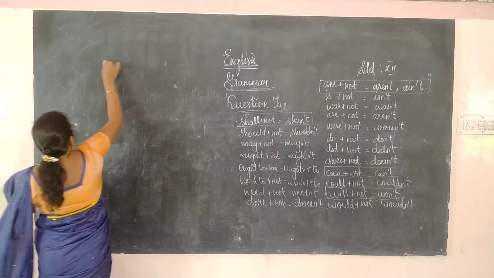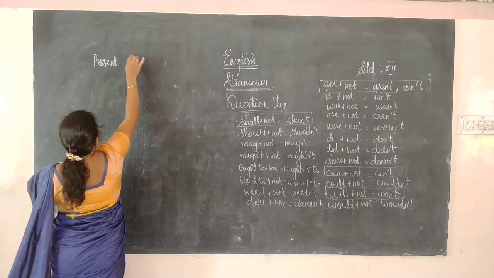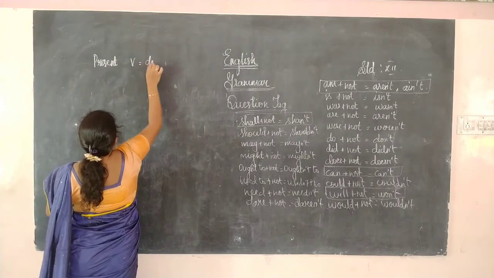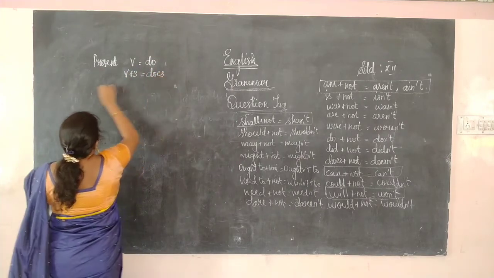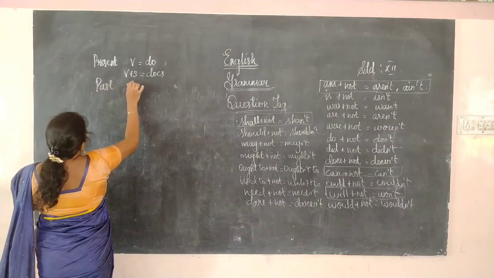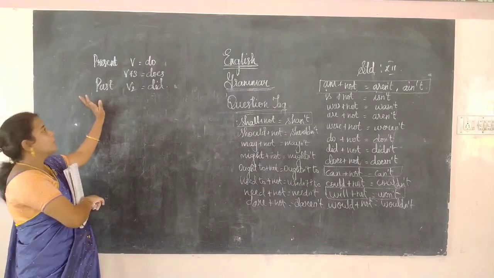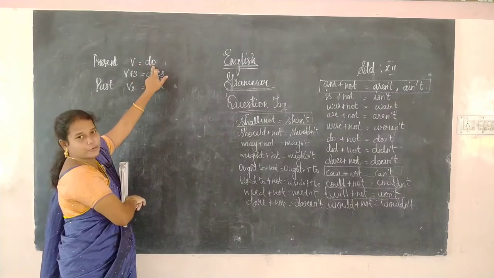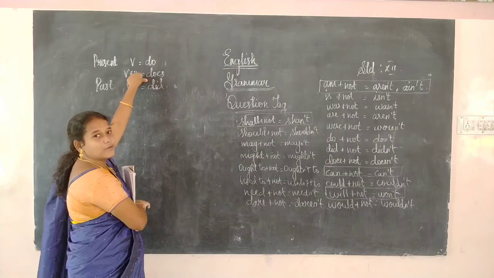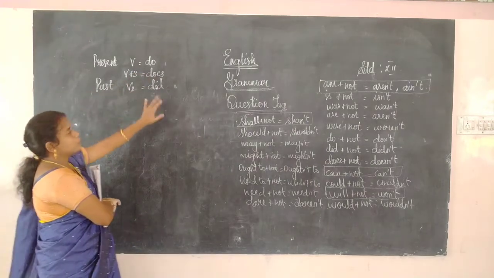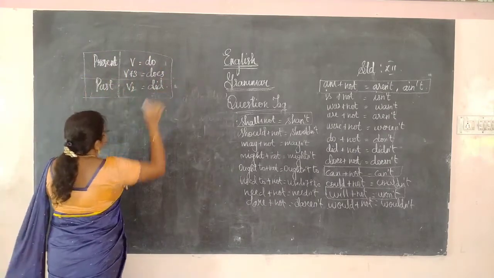Okay. So if it is only the present tense, like "we" plus verb, then we will use do. If it is "he/she/it" plus verb plus s, we will use does. If it is in the past form, V2 form, we will use did. This is a simple rule we have to remember. If it is present tense with only the base verb, we use do. If it is verb plus s, the third person singular, we use does. If it is in the past form, we use did. This is the thing you have to remember if there is no auxiliary in the sentence.